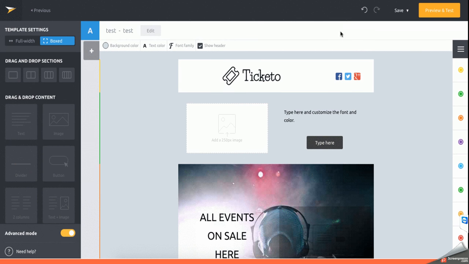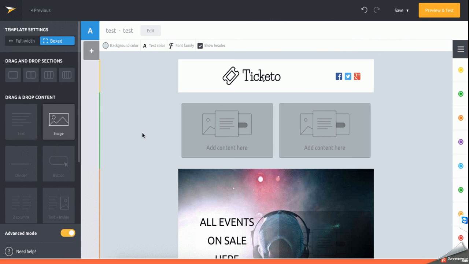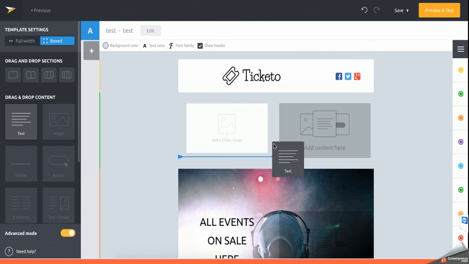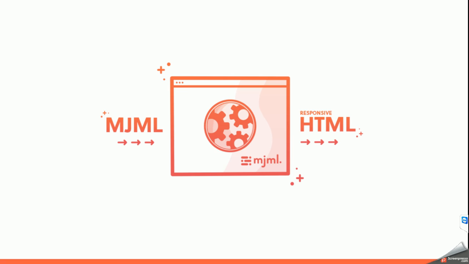Behind all this, our engineer in fact created a language to store all this setup. It's called MGML. So how do we help developers to use this kind of technology and make their life more easy? Because not everybody wants to go to a drag and drop interface on a website to create their email. They want to be able to integrate that in other systems. So we created the MGML and we put it in the open source.